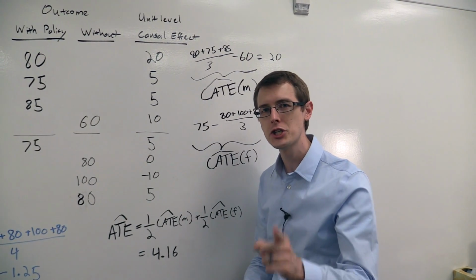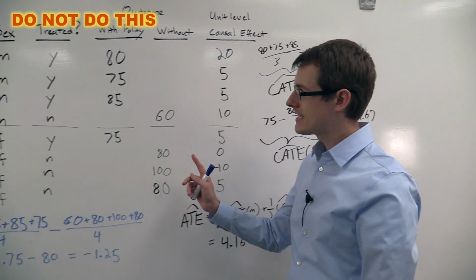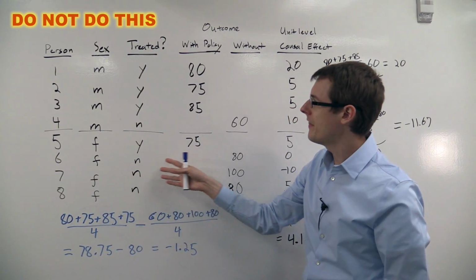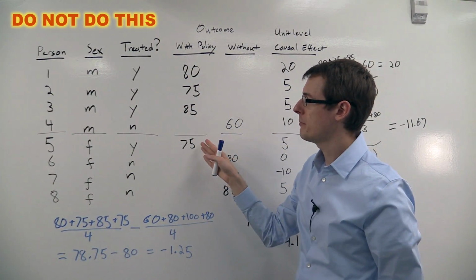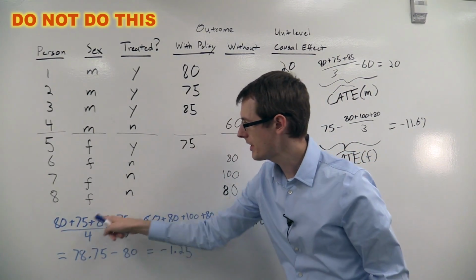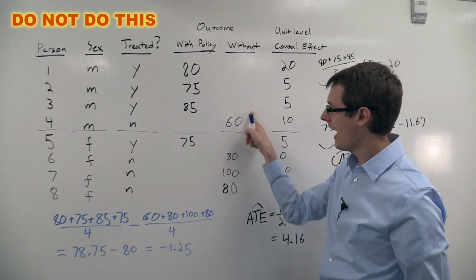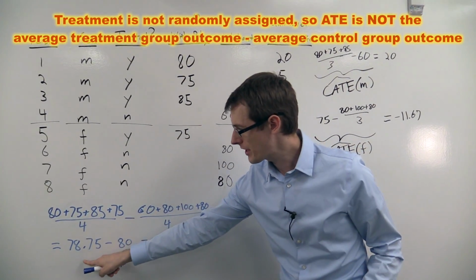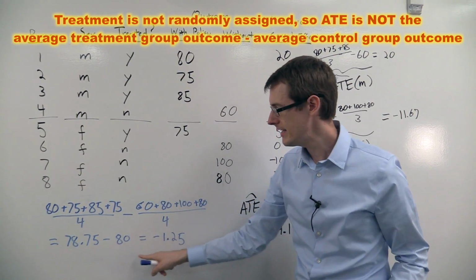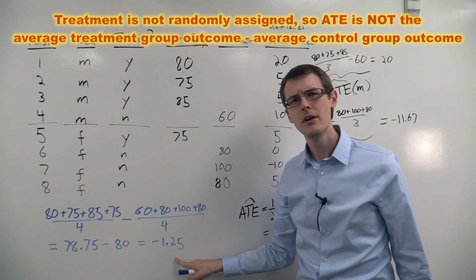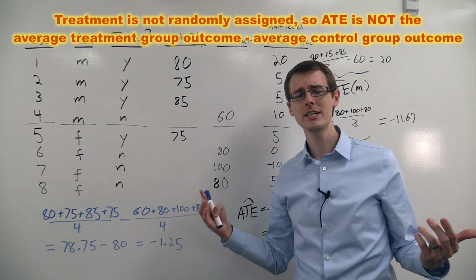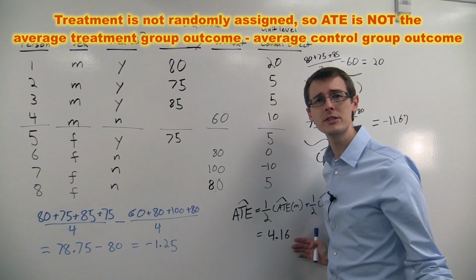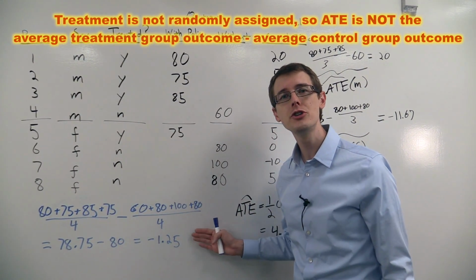Now here's what you definitely should not do instead. Just ignore the fact that you have data on men and on women, and just look at the average outcome among people who were treated, that's this number here, and subtract off the average outcome among people who weren't treated. That's this number here. In this case, you're going to get 78.75 minus 80, or minus 1.25, which would suggest that the average treatment effect is actually negative. The treatment's bad. Whereas over here, we got a positive number, so the treatment's good.